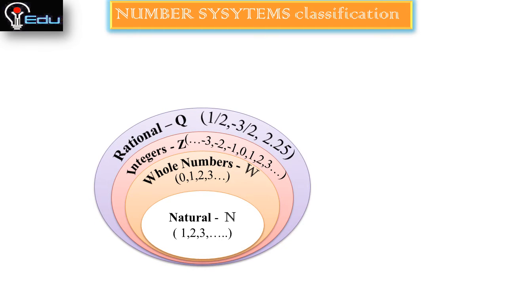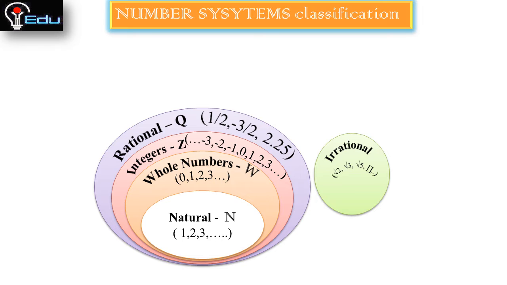Next are rational numbers, represented with Q, and these rational numbers include all the integers, whole numbers and natural numbers. They are in the form of a ratio, such as 1/2 or -3/2, or in decimal form, terminating decimals like 2.25 and so on. These are also infinite, towards positive or negative. And next are irrational numbers.